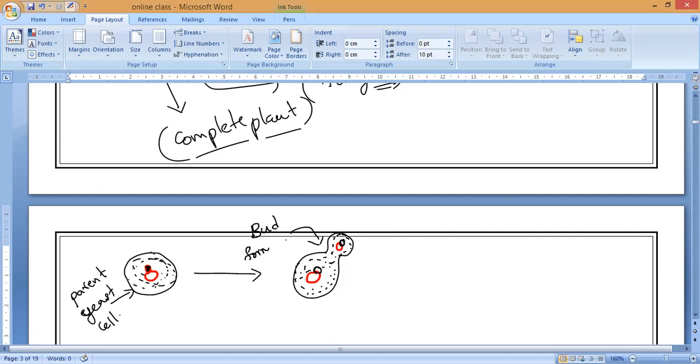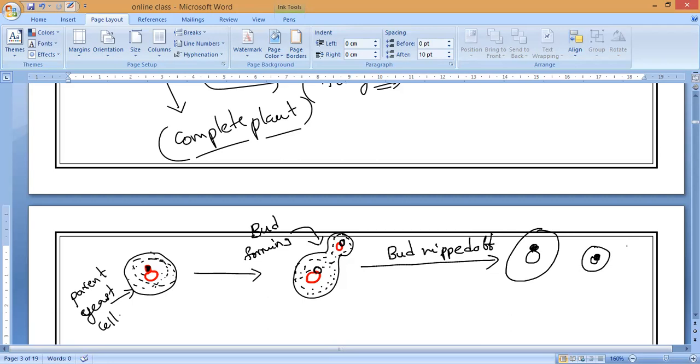Once this bud is formed, ultimately the bud separates from the parent yeast cell and forms a new yeast cell. Once the bud is developed, slowly you can see the bud is nipped off, in the sense that it is separated from the parent cell, and it forms a new cell. Is it okay, guys? This is what happens. So we can say that this is a new yeast cell. Is it okay, everybody? Have you understood?